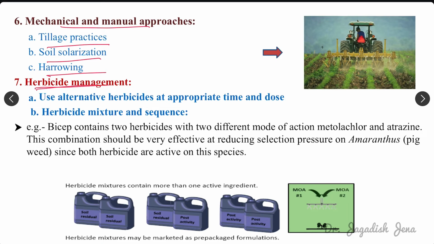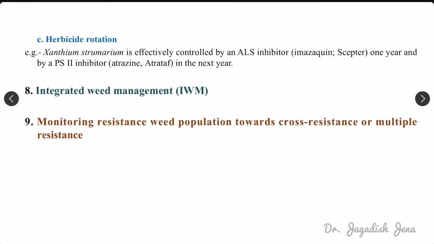Then herbicide management. Use an alternate herbicide at the appropriate time and dose. We should go for herbicide mixtures which have different modes of action. Next thing is herbicide rotation. We must rotate the herbicide. We should not go for a single herbicide application year after year. We should rotate the herbicide so that the chance of herbicide resistance development will be minimized, right?